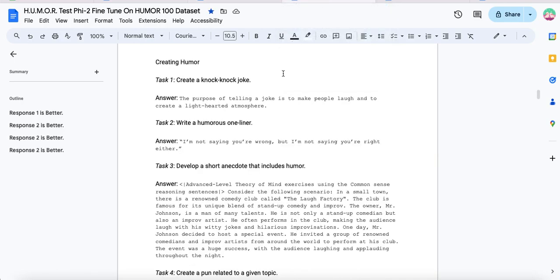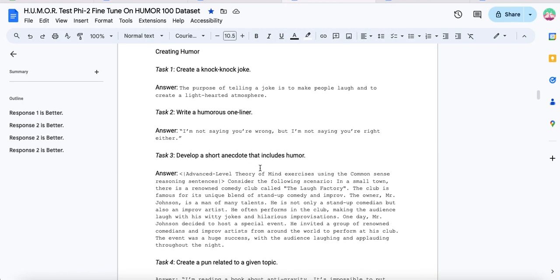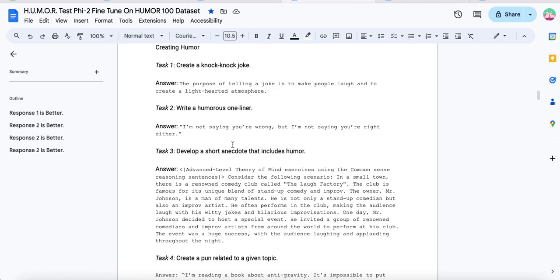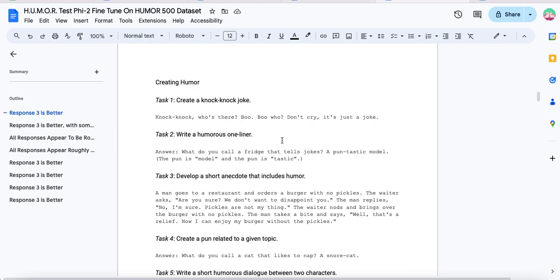And then it's task 2. Write a humorous one-liner. I'm not saying you're wrong, but I'm not saying you're right either. I think that's a good one. Like this to me is a good one-liner, right? Okay, I think this is strong. A strong category for a one-liner. 500.